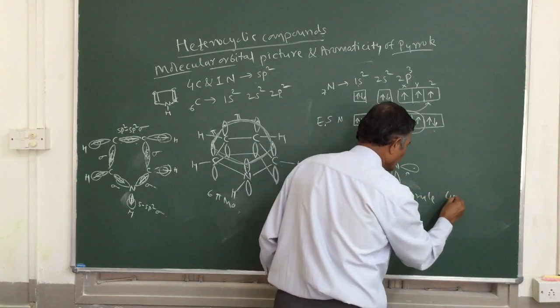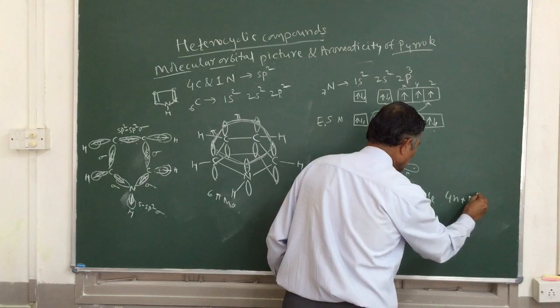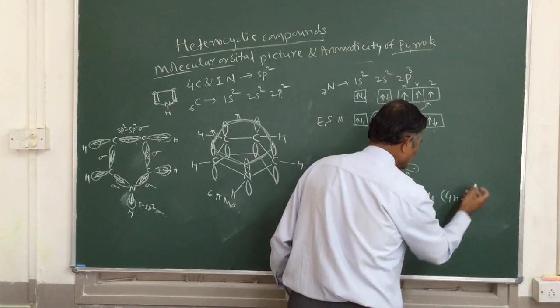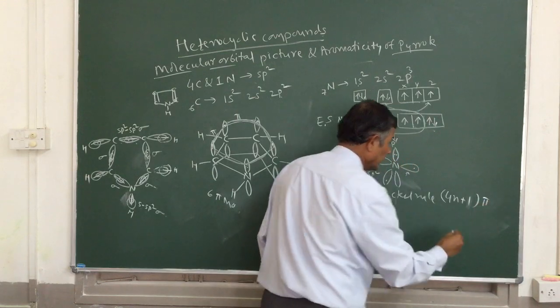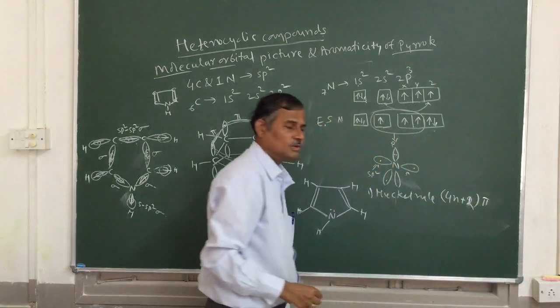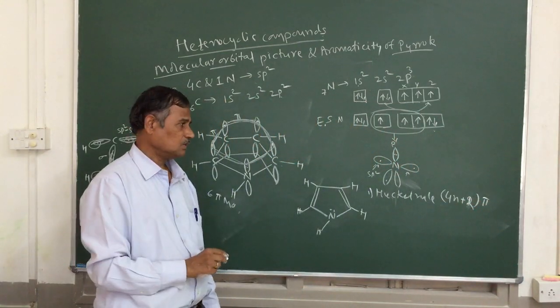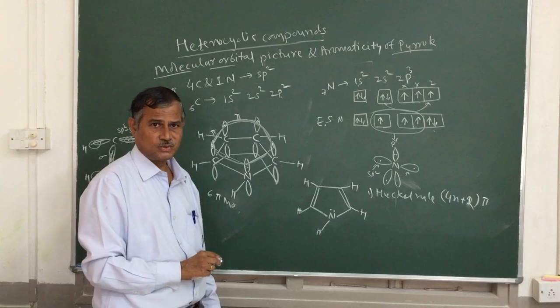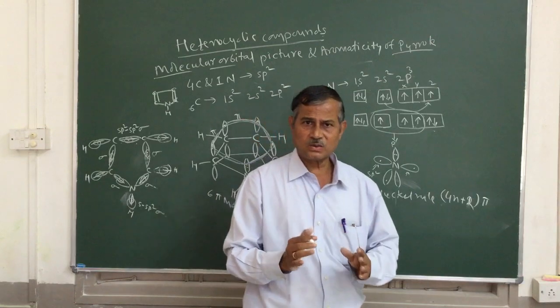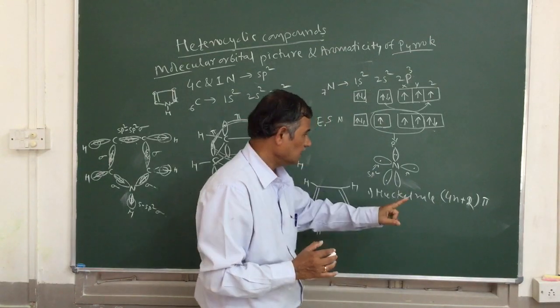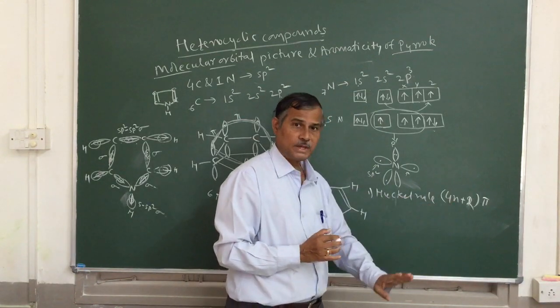It is 4n plus 2 pi electrons. So this is Huckel's rule. The compounds which obey this Huckel rule are aromatic. So that is the 4n plus 2 pi rule.